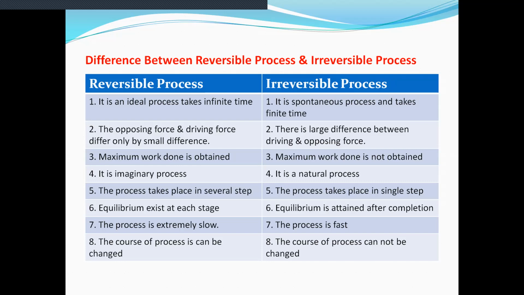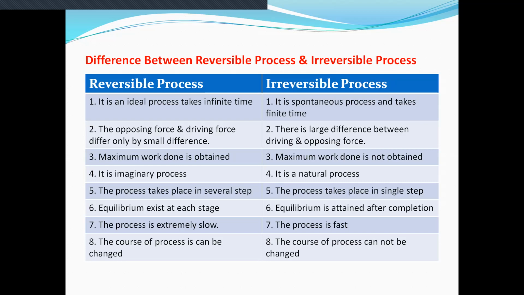That is very simple. Reversible process takes infinite time, irreversible takes finite time. In reversible process there is a small difference between opposing and driving forces, while in irreversible process there is a large difference. In reversible process maximum work is obtained; in irreversible process it is not.